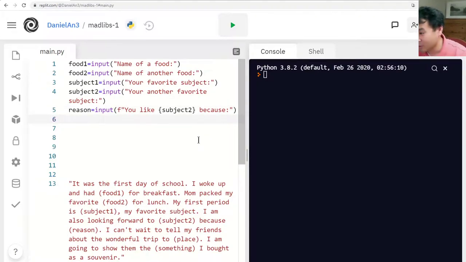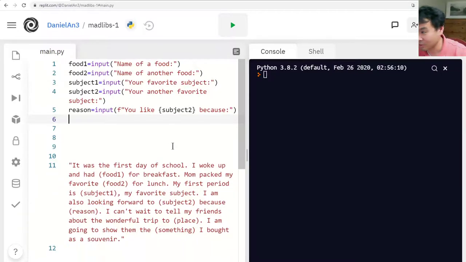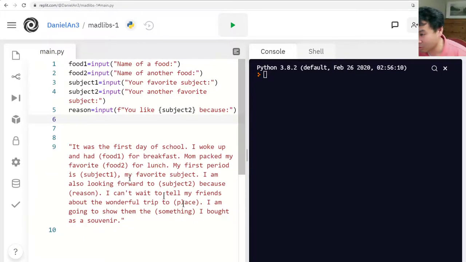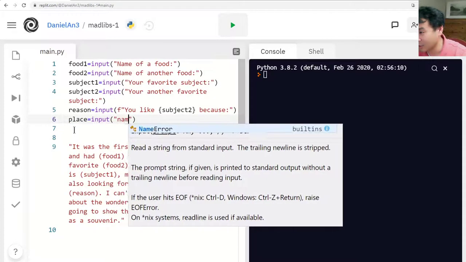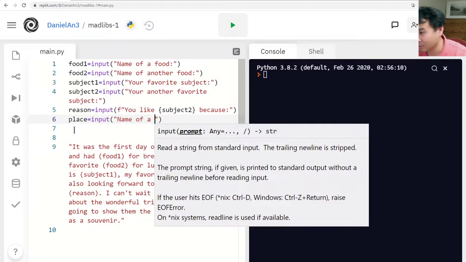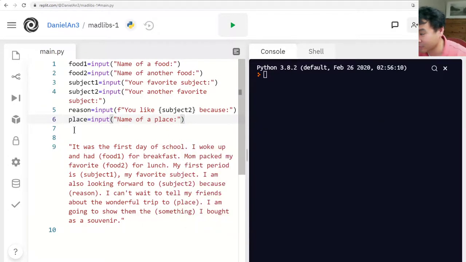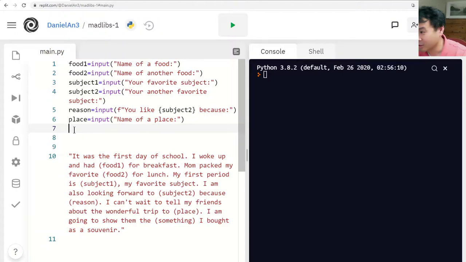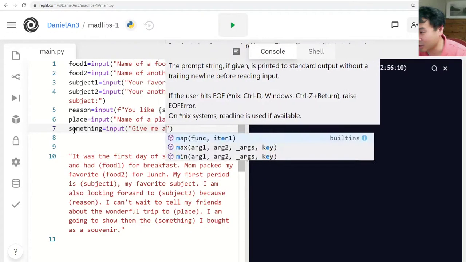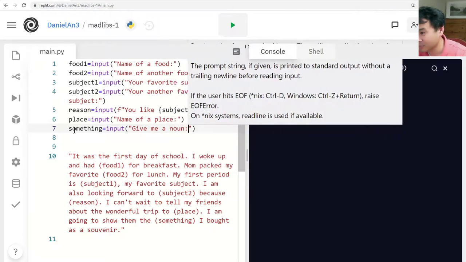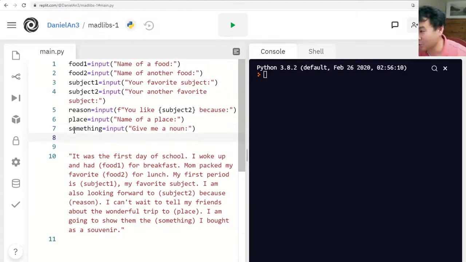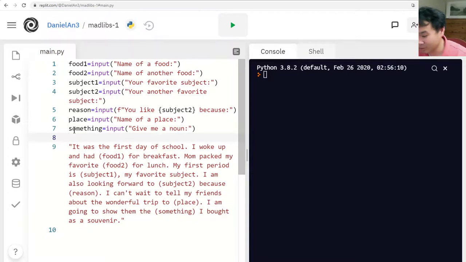Okay, let's see, the next one is place. So I'm going to put place equals input, name of a place. Okay, and then something equals input, give me a noun. Okay, we're almost done.